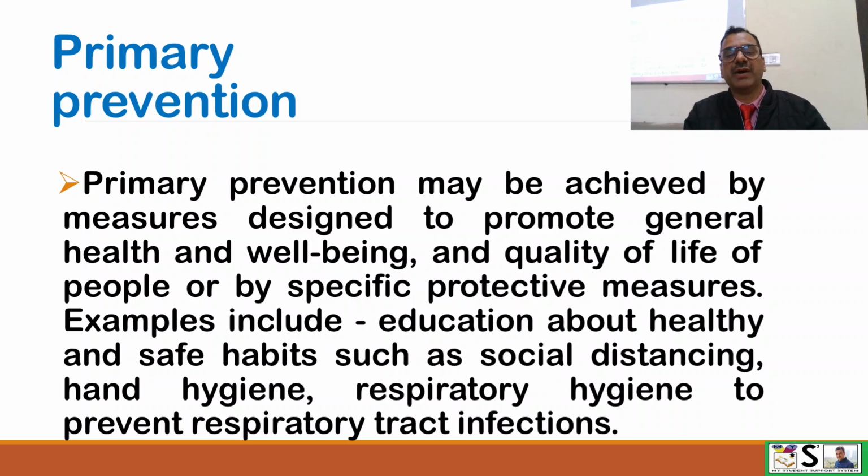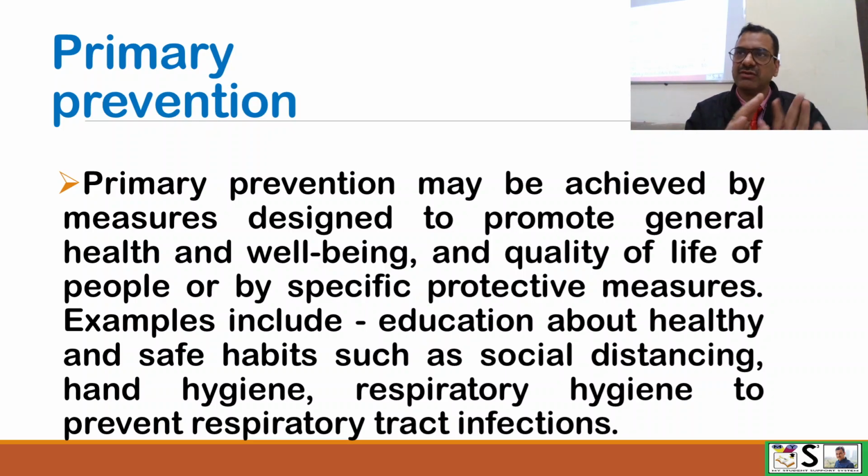Primary prevention is achieved by measures designed to promote general health and well-being, especially for non-communicable disease. Here we explain that healthy habits should be encouraged, for example education about healthy and safe habits such as social distancing for communicable diseases. All these measures can be applied for both communicable as well as non-communicable diseases. Hand hygiene and respiratory hygiene are applied for communicable disease just before occurrence of the disease. Clear?